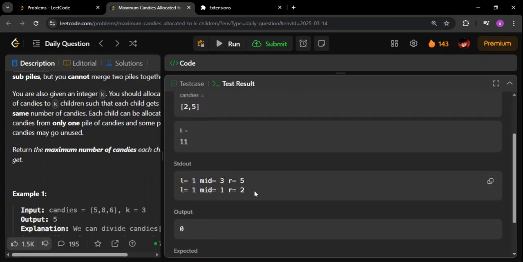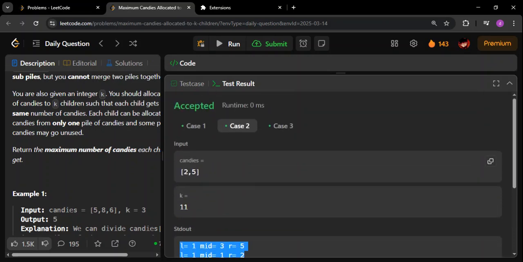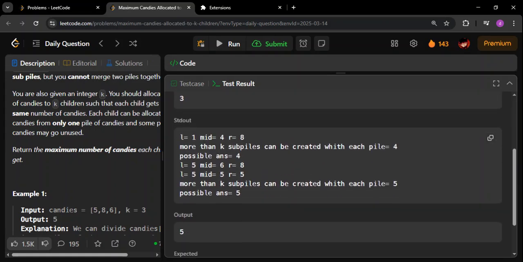See, in this case, none of them are going to be possible answers because obviously it's visible, right? There are only 7 candies. Even if you do a deeper experiment, you will still get only 7 sub piles. Still you cannot give a single pile to all the students, because there are 11 students, right? Similarly, for example number 1, you can see how it is happening. At last, we are getting 5 as the answer. Prior to that, we are also getting 4 as the answer. As simple as that. So yeah, friend, that was all for this particular question.